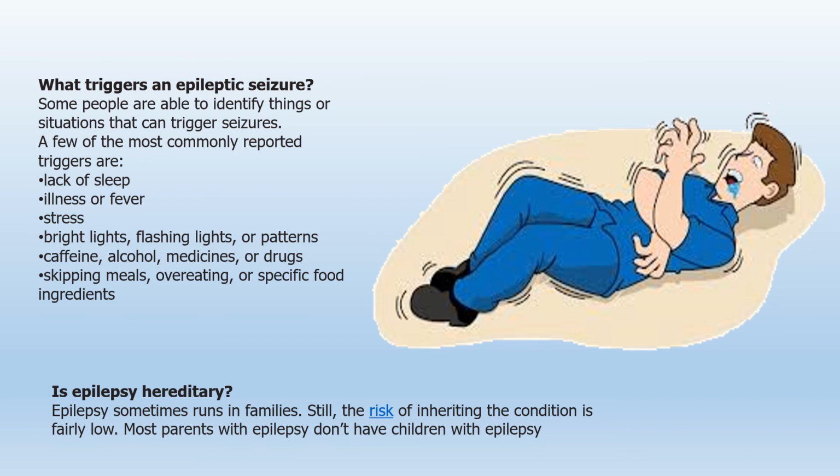Now, what triggers an epileptic seizure? Some people are able to identify things or situations that can trigger seizures. A few of the most commonly reported triggers are lack of sleep, illness or fever, stress, bright lights, flashing lights or patterns, caffeine, alcohol, medicines or drugs, skipping meals, overeating, or specific food ingredients. Identifying triggers isn't always easy. A single incident doesn't always mean something is a trigger. It is often a combination of factors that trigger a seizure.